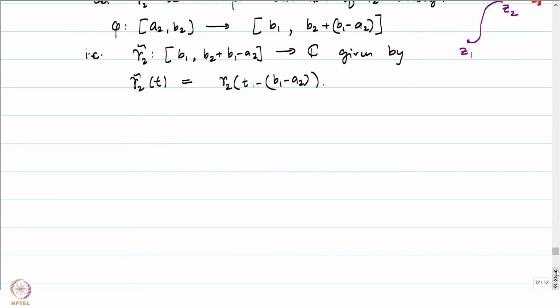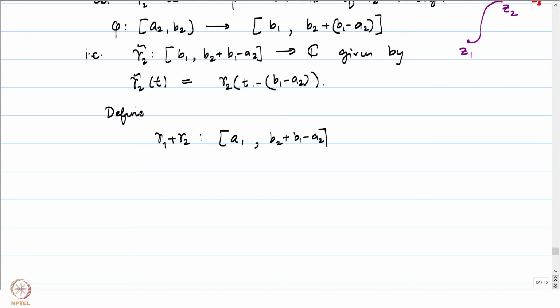Let us now define the concatenation of gamma 1 and gamma 2 in the following manner. I will just write gamma 1 plus gamma 2 instead of gamma 1 dot gamma 2. Let me use this notation. Where is this defined? This is defined on [A1, B2 plus B1 minus A2].